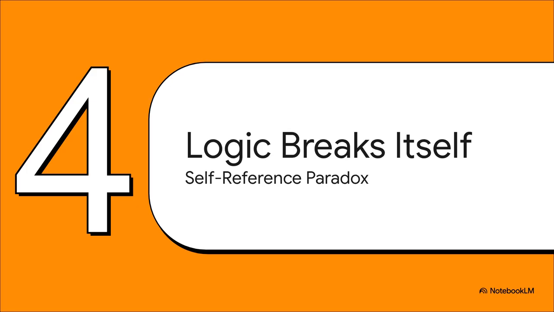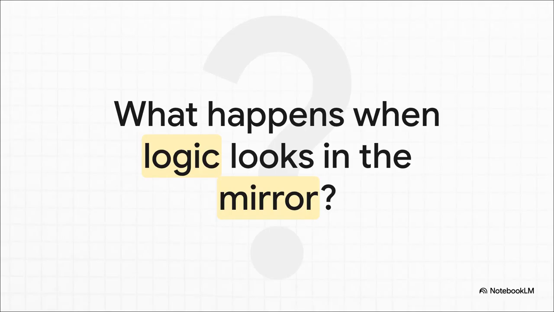Okay, so we've got a system that can reason and even update its beliefs. But hold on, because this is where we go right down the rabbit hole. What happens when this super logical system tries to reason about itself? Suddenly, we're not just tackling an AI problem anymore, we're smacking right into one of the oldest, deepest paradoxes in the history of logic. Because when a system of logic becomes powerful enough to talk about its own statements, when it can look in the mirror, it can create these dizzying, infinite loops. These loops don't just confuse the system, they threaten to bring the whole thing crashing down. This is the danger of self-reference.